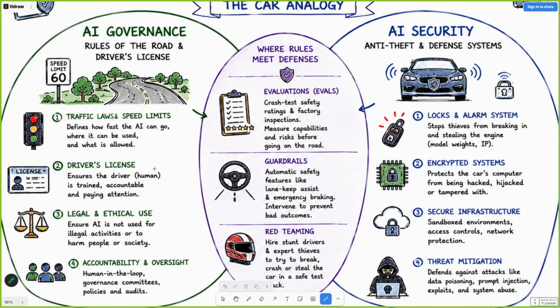So we know evaluations, guardrails, and there is also a concept of red teaming. I will come to that, but we know these concepts of LLM evaluations and LLM security, and this is overall AI governance.